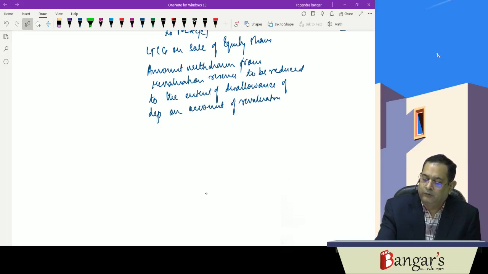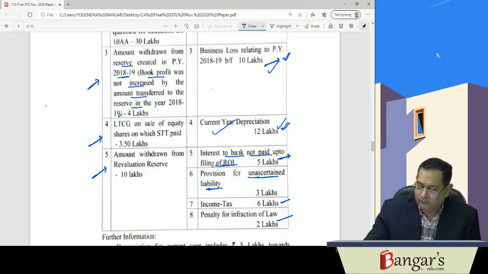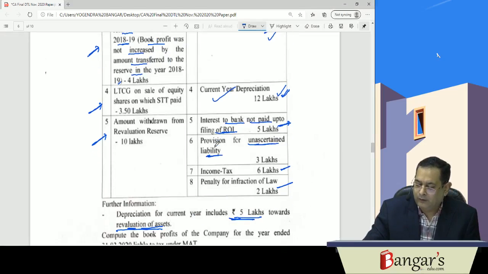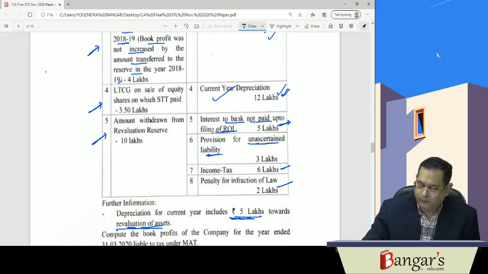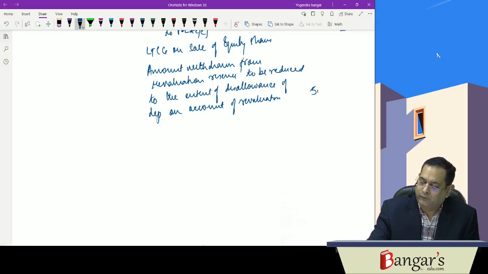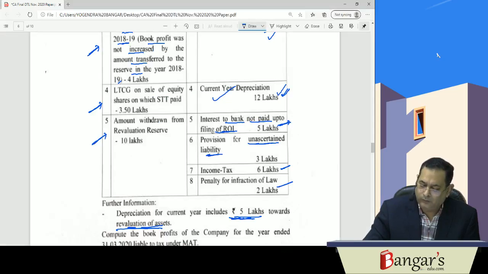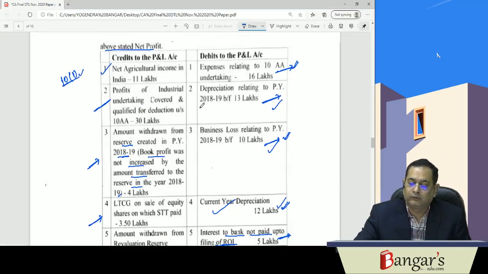How much depreciation has been disallowed on account of revaluation? It has been provided, 5 lakh rupees. So to the extent of 5 lakh rupees, it will be reduced.